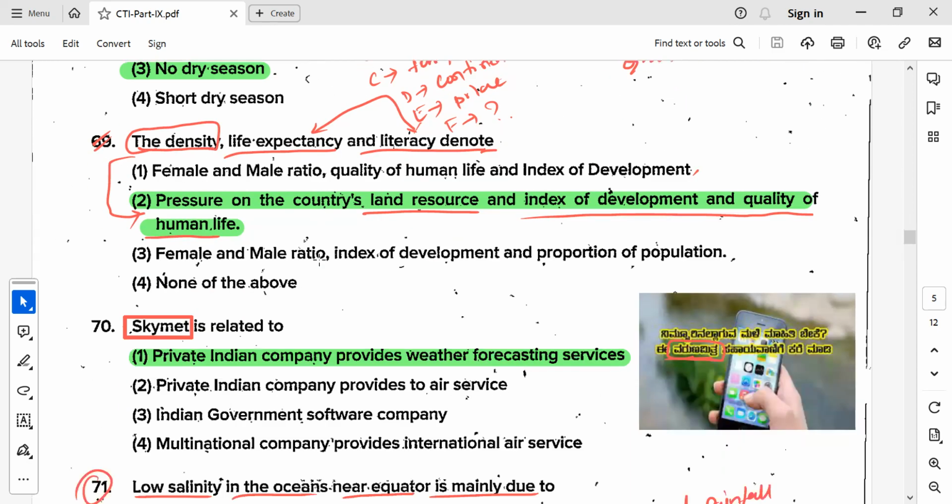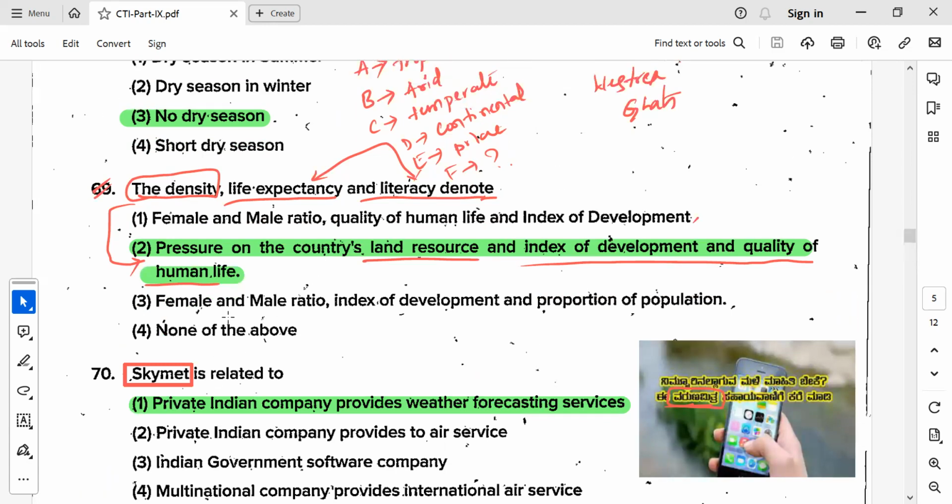Then again, density, life expectancy and literacy. See, this is a very logical question. If the density is more, then the pressure on the country's land resources will increase, right? There will be a pressure on the country's resources. So of course, this could be a probable answer.